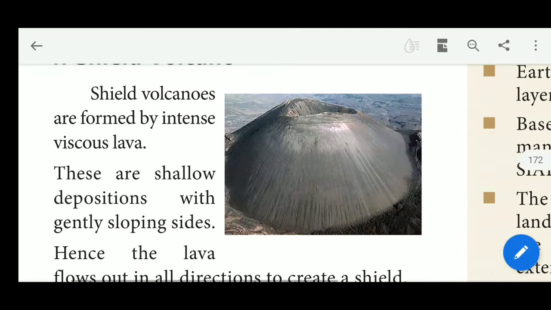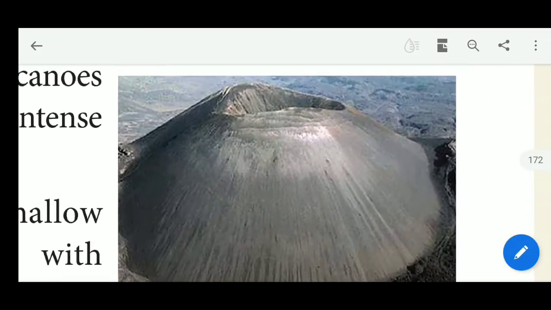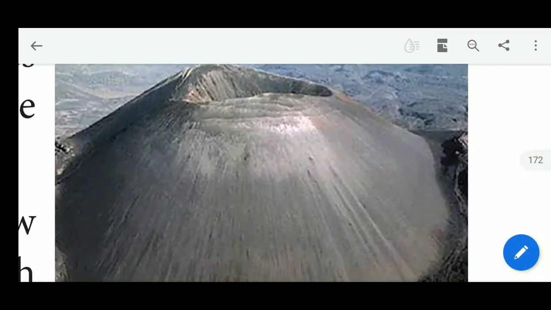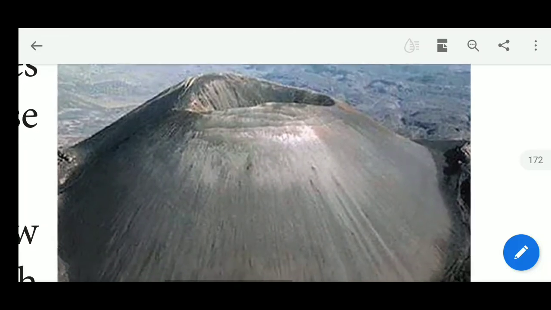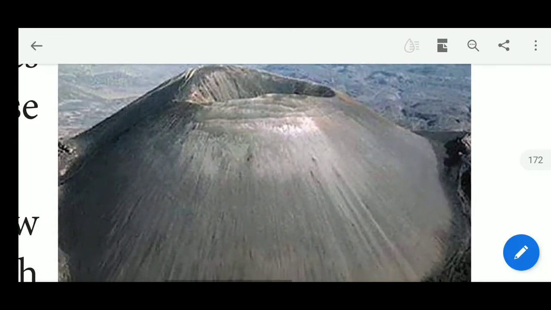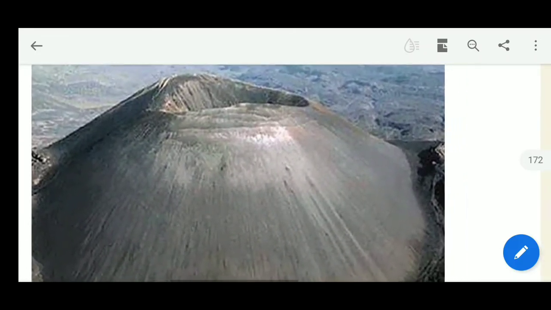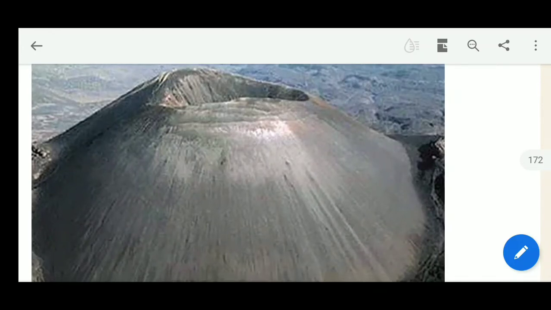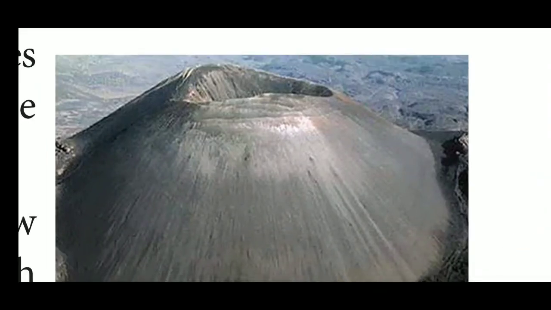Another one is the shield volcano. These shield volcanoes are formed by intense, viscous lava. These are shallow depositions with gently sloping sides. So this type of volcano looks like a shield.